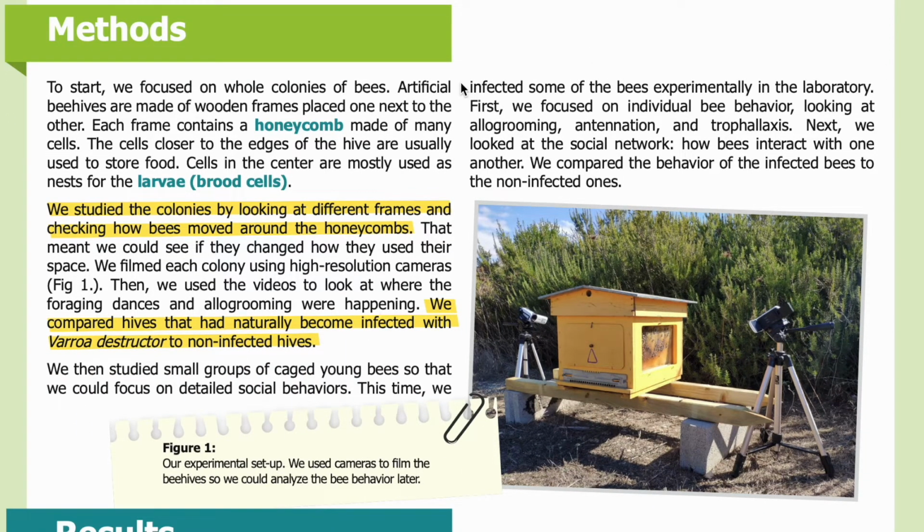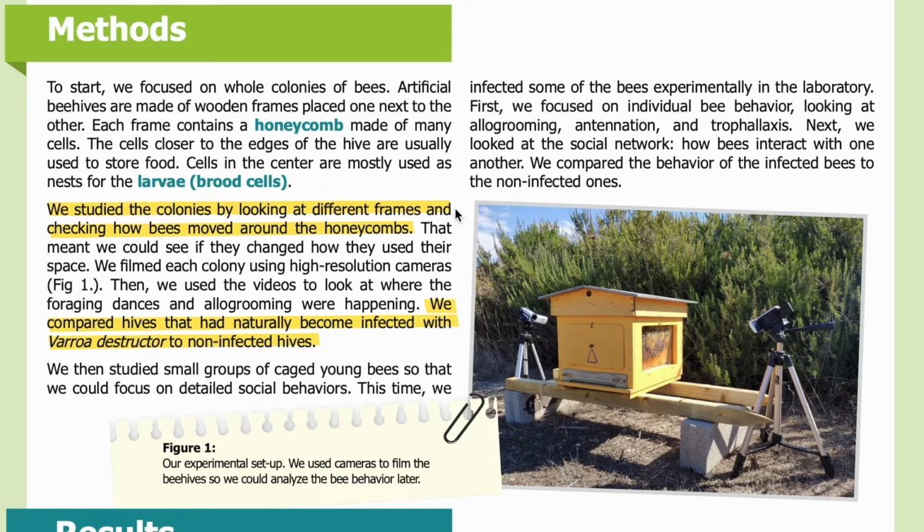Methods. To start, we focused on whole colonies of bees. Artificial beehives are made of wooden frames placed one next to the other. Each frame contains a honeycomb made of many cells. The cells closer to the edges of the hive are usually used to store food. Cells in the center are mostly used as nests for the larvae, or brood cells.